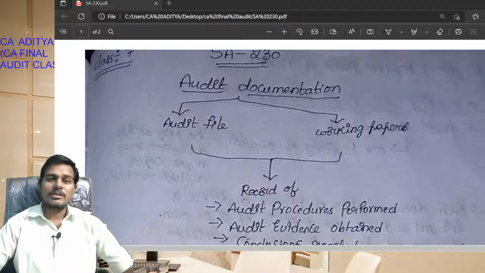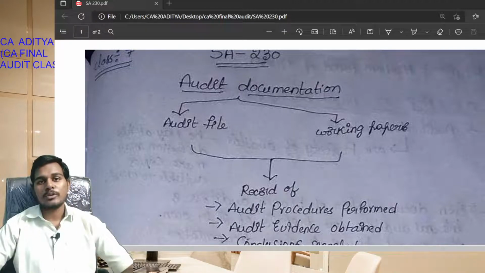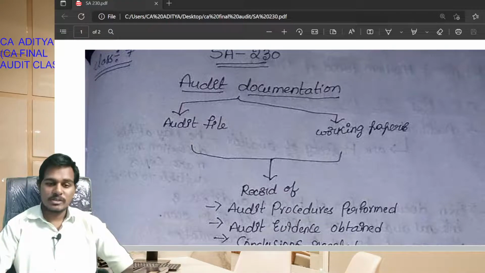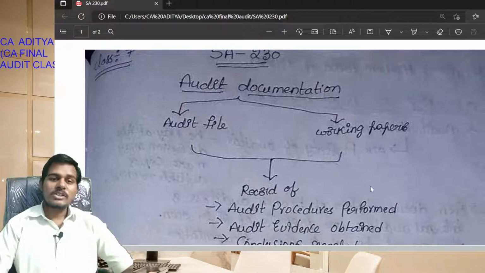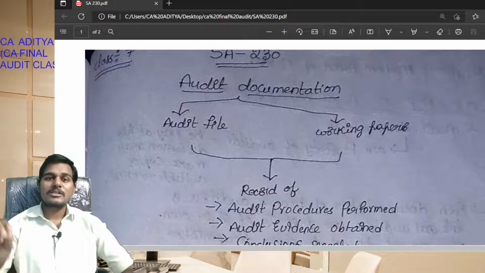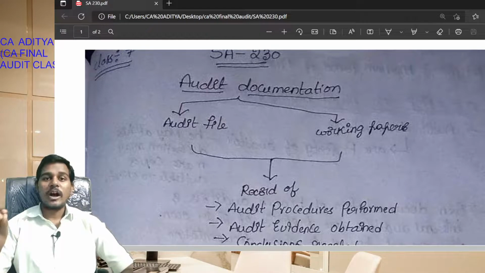So students, in the current class we are going to discuss SA 230, that is audit documentation. Okay students, let's start the class. See students, SA 230 means audit documentation. Audit documentation means audit procedures performed, audit evidence obtained and the conclusions reached.